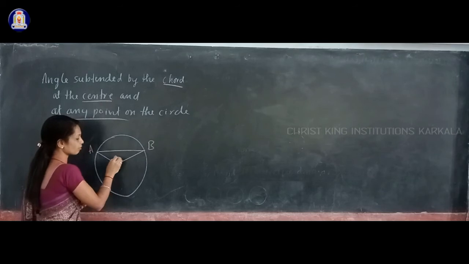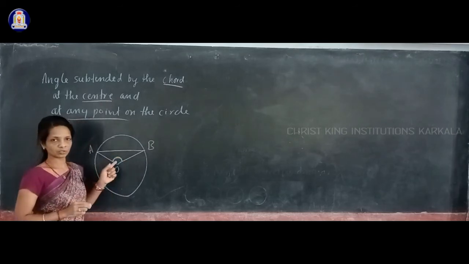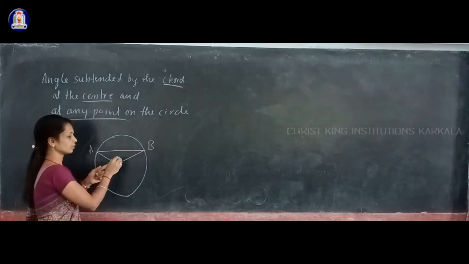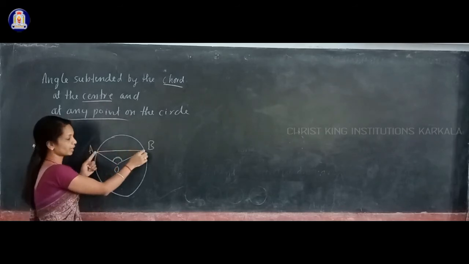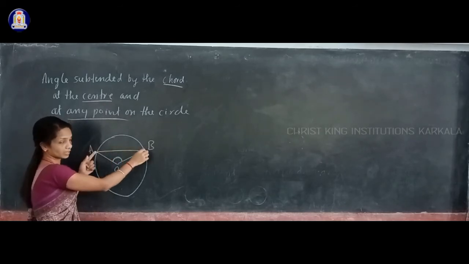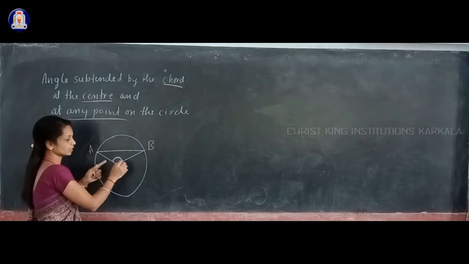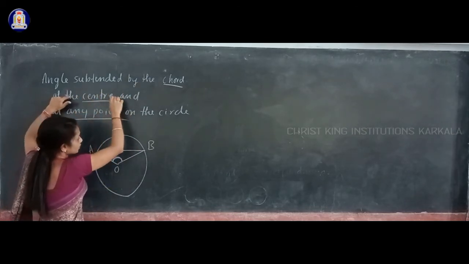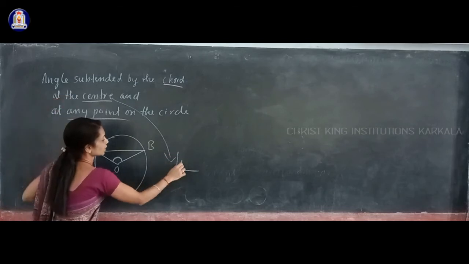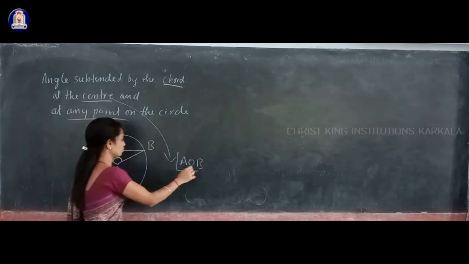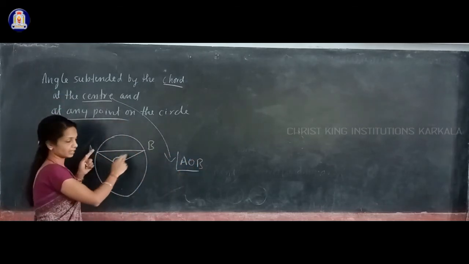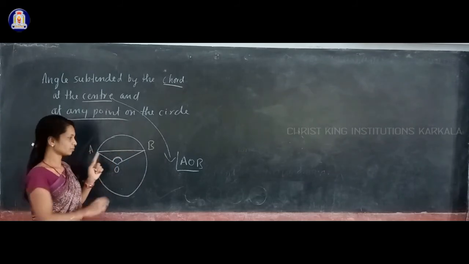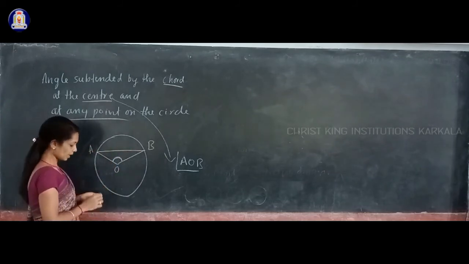Then the angle formed at the center is called the angle subtended by this chord AB at the center of the circle. Here, that is angle AOB. This angle AOB is the angle subtended by this chord AB.